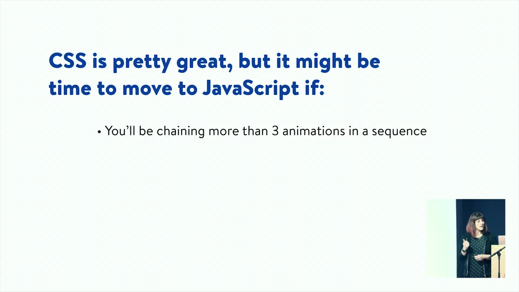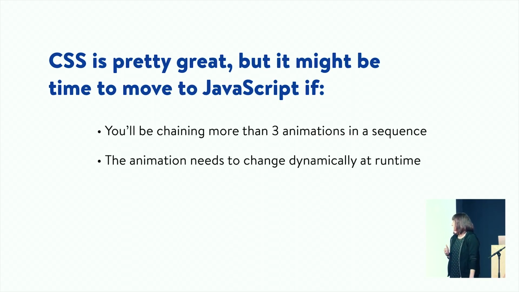So those kinds of edits are way faster to make in JavaScript. If anything about the animation needs to change dynamically, like if you don't know where it's going to end up, if you're like, oh, it's going to animate to a wider size, but how much wider? Well, that depends on some user input or some amount of content or whatever. With those dynamic animations, CSS can be a little more rigid to work with, and it might make more sense to move to JavaScript because you'll have more flexibility.